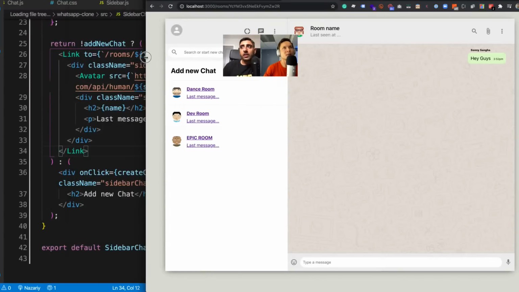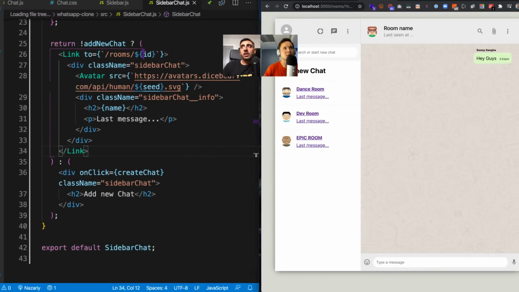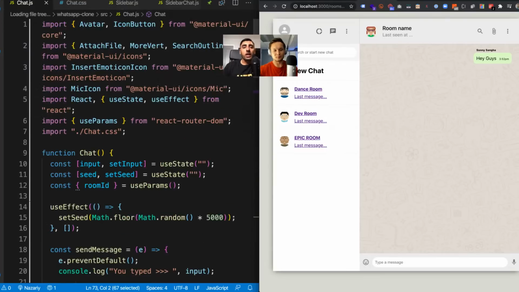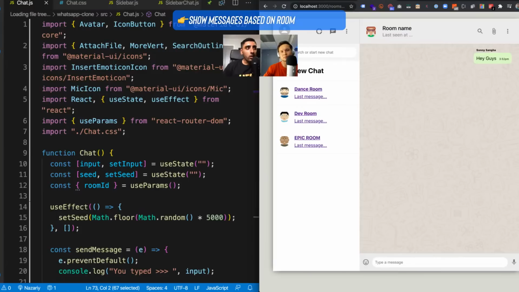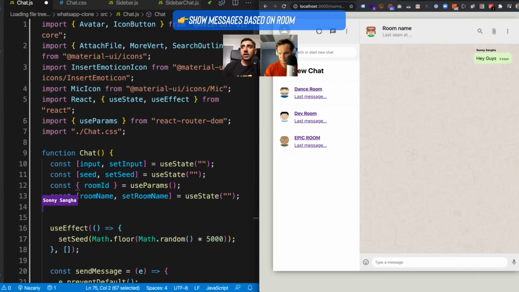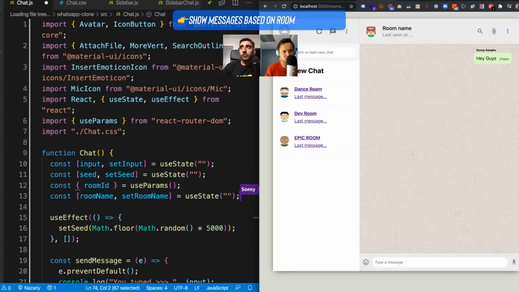So now that we have that ID, let's upgrade our chat component so that it changes and knows what information to pull, right? Firstly, we're going to pull the room name. Inside of our chat component, we're going to create a room name piece of state, which is going to keep track of the room name. And then I'm going to introduce a use effect.